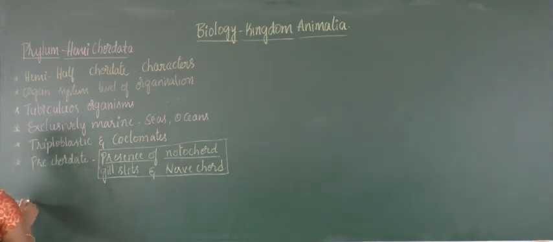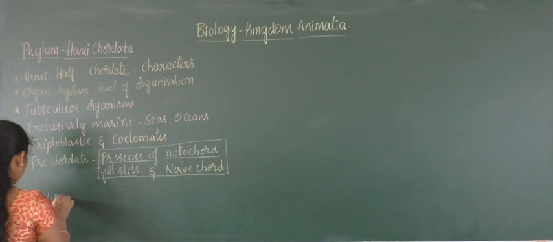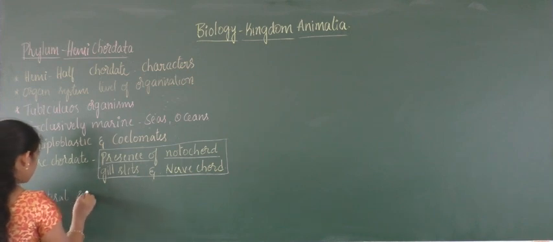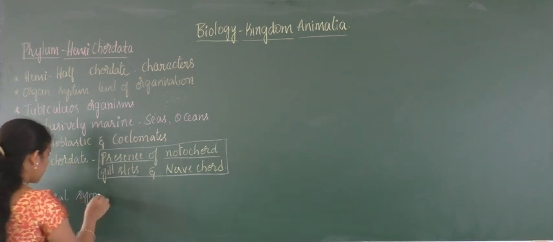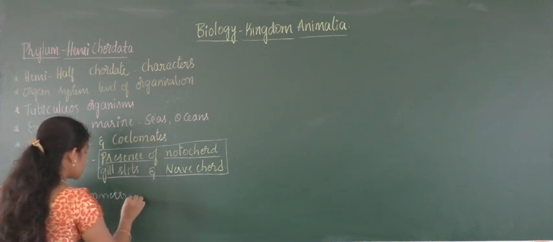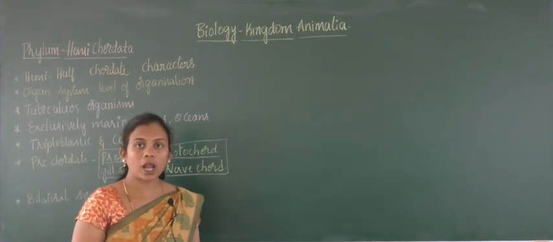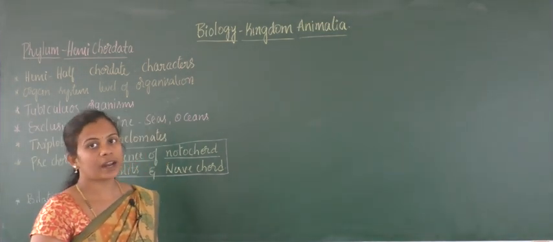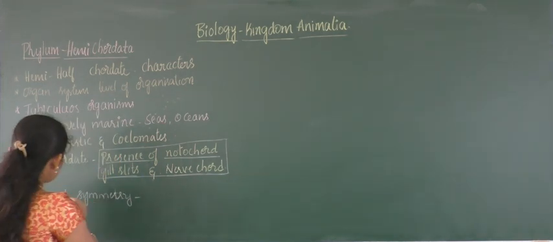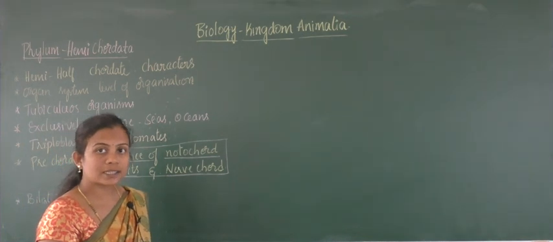Next is about the symmetry of the organism. They exhibit bilateral symmetry. When we draw the diagram to understand the unique nature, you can find the anterior-posterior axis. That provides two equal halves along the anterior-posterior axis, which is called bilateral symmetry across the anterior-posterior axis.